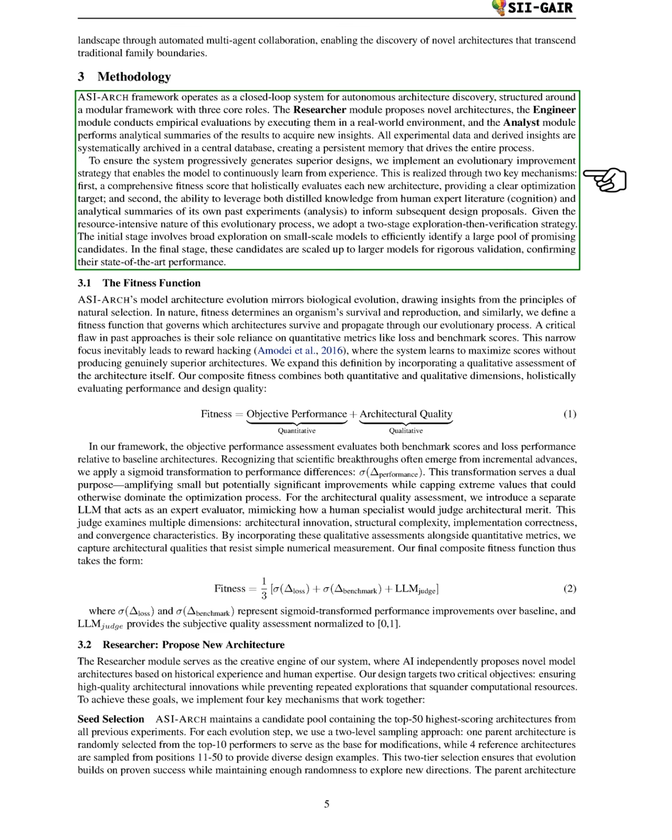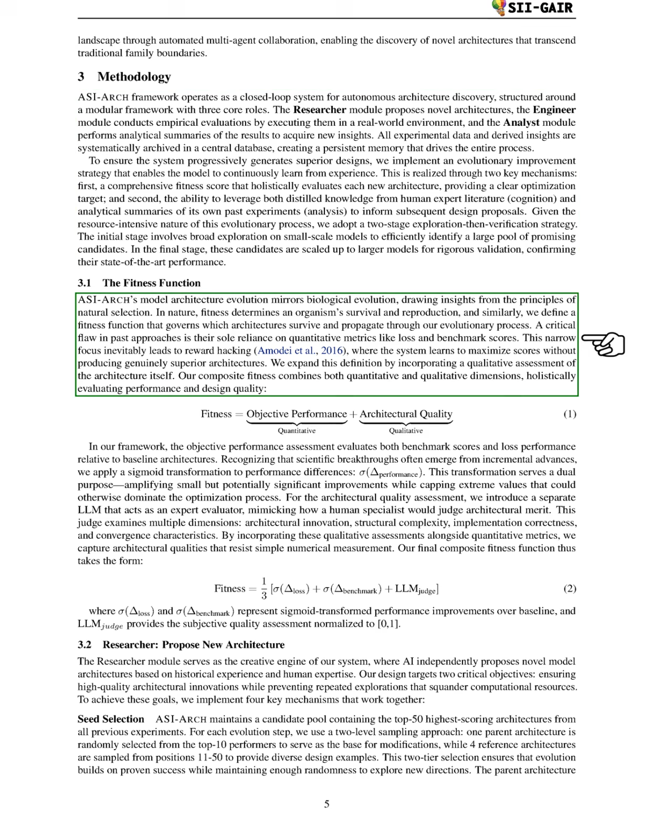Given the resource demands of this evolutionary approach, we implement a two-stage strategy. First, we explore broadly with smaller models to identify promising candidates, and then we validate these candidates with larger models to confirm their performance. Our fitness function is inspired by biological evolution, where fitness determines survival. We define a fitness function that decides which architectures thrive in our process.